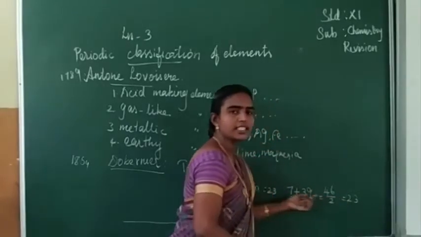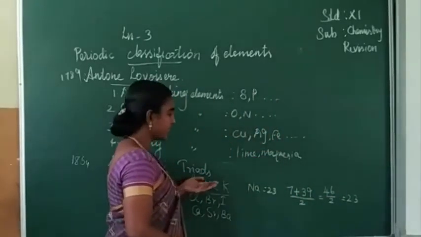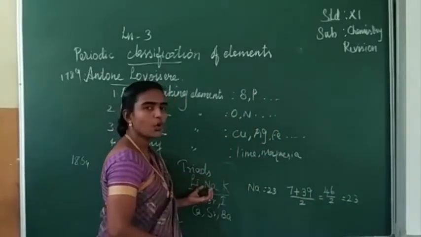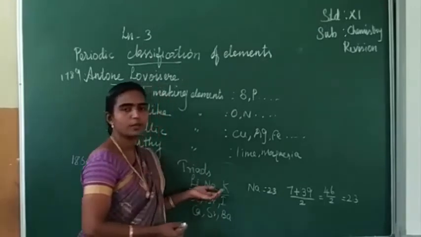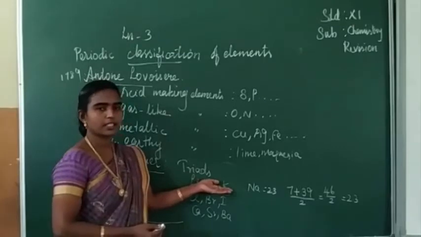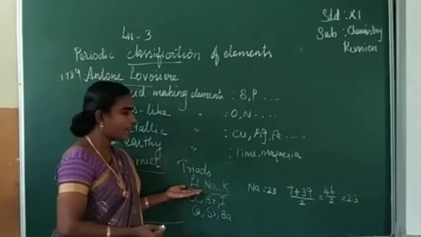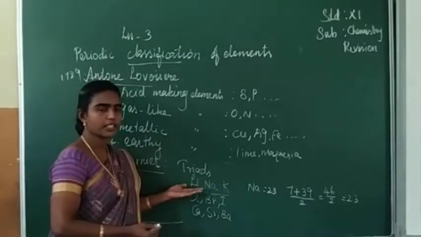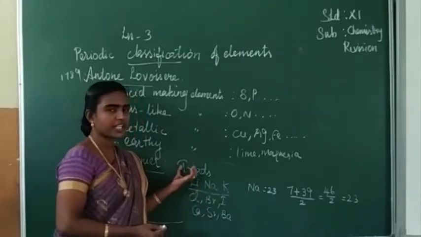So what is given by Dobereiner is correct: the atomic weight of the middle element is equal to the arithmetic mean of the other two elements. They have similar chemical properties, so they are in the form of triads.